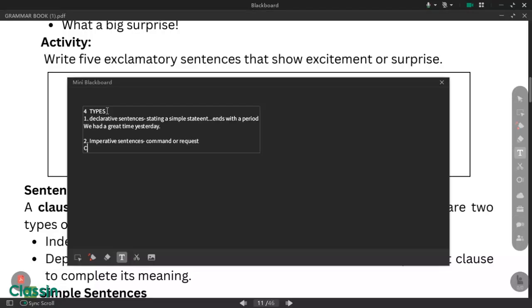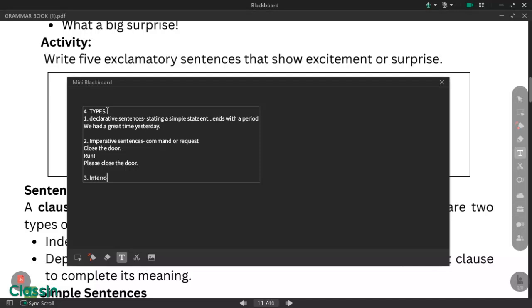For example, you say, close the door. So that is already a sentence. Although there is no "you", close the door, or even a simple "run", that's already a sentence because that's imperative. It states a command or a request. May you please close the door. So that's a request.